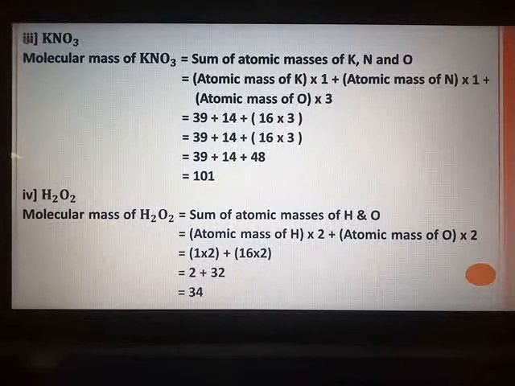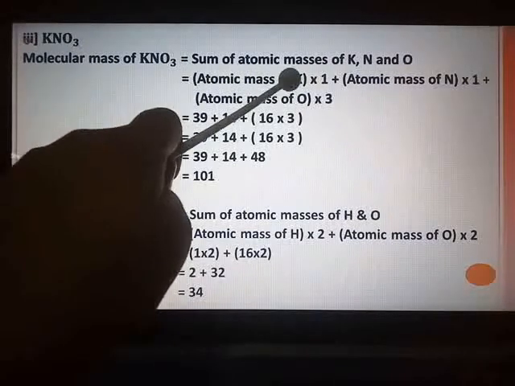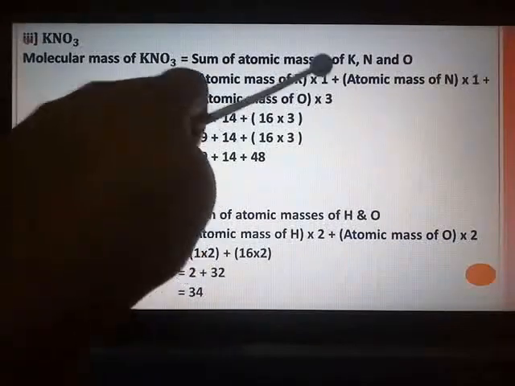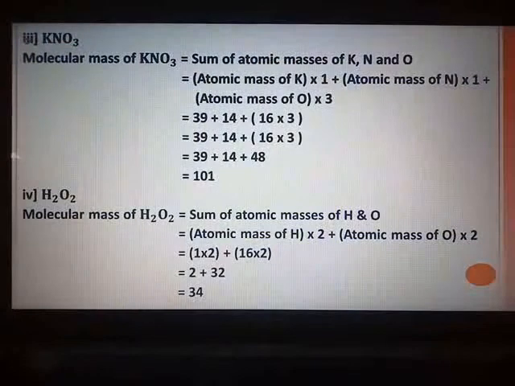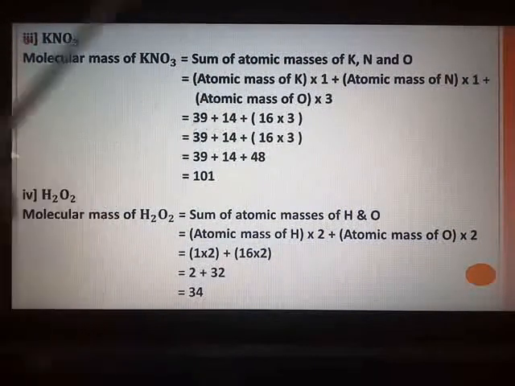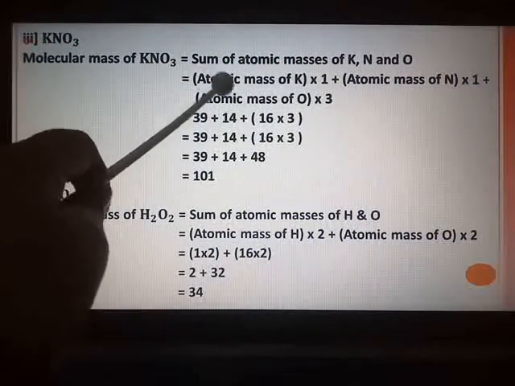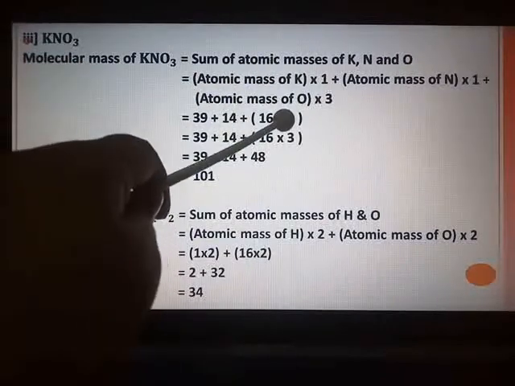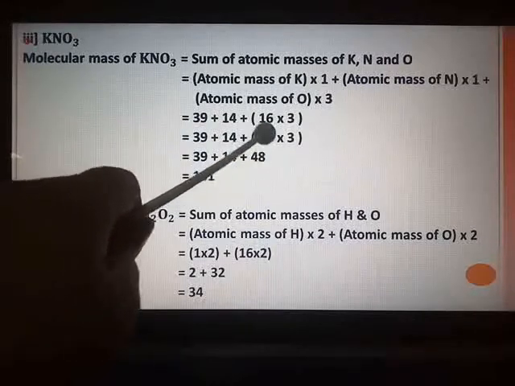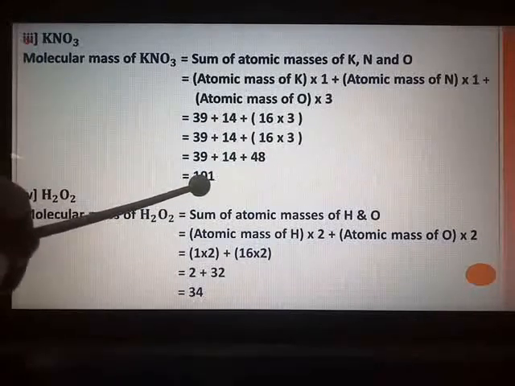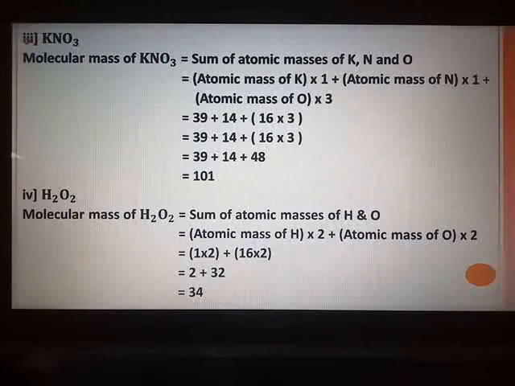Next is substitution of values. Now your textbooks are ahead of you. So atomic mass of potassium is 39. So 39 multiplied by 1 is 39, plus atomic mass of nitrogen they have given as 14. So 14 multiplied by 1 is 14. Oxygen, you all know, atomic mass is 16. So 16 multiplied by 3. Substitute the values: 39 plus 14 plus 16 threes are 48. If you add all three, you will get the answer as 101. So 101 is your answer.